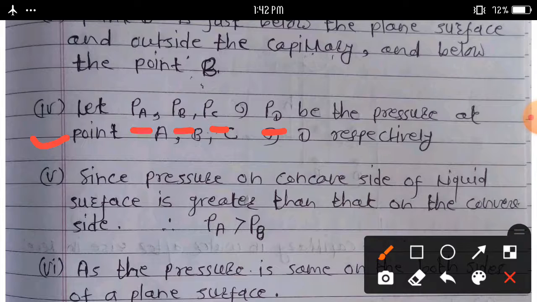Since the pressure on the concave side of a liquid surface is greater than that on the convex side, we can write P_A greater than P_B.